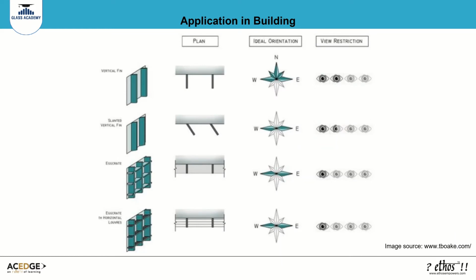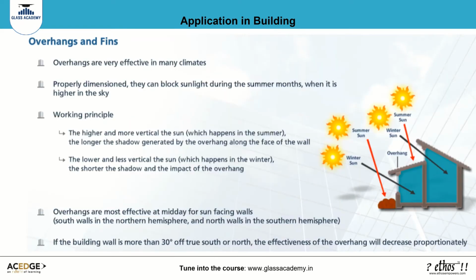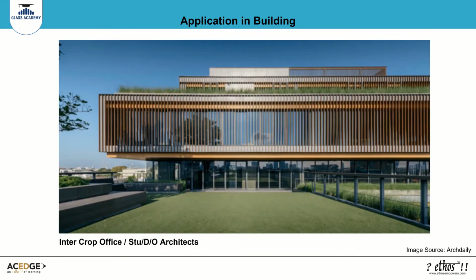A combination of vertical, horizontal, and egg crate shading devices can be used in order to shade the building and reduce heat gain, allowing diffused light for ambient indoor environments. Overhangs and fins are effective solutions across the world. The higher the vertical sun rays, the longer the shadow is created. The lower the sun angle, as in the case of the winter, the shorter the shadow and the impact of the overhang. Hence, they should be appropriately used on the sun-facing walls of the building. You can tune into the course on shading devices on Glass Academy for more information.